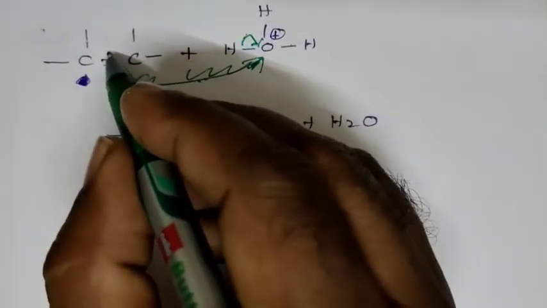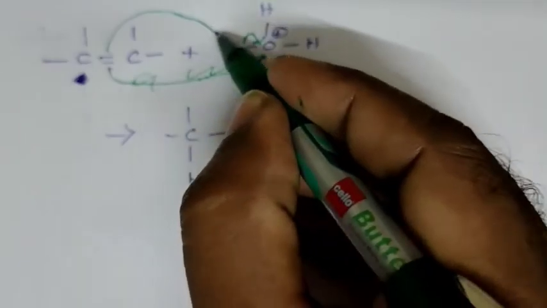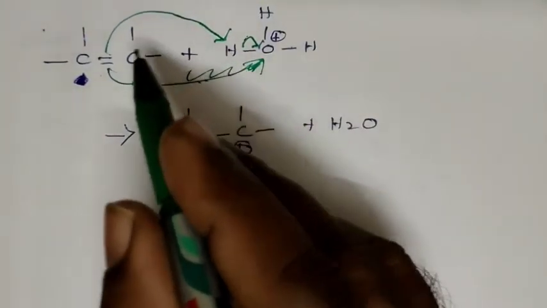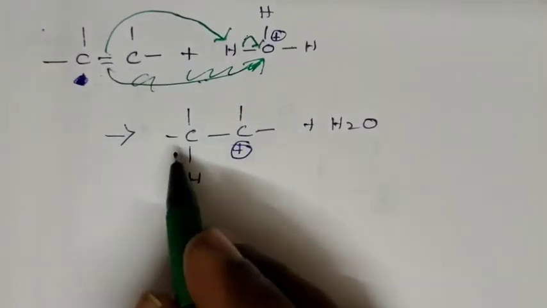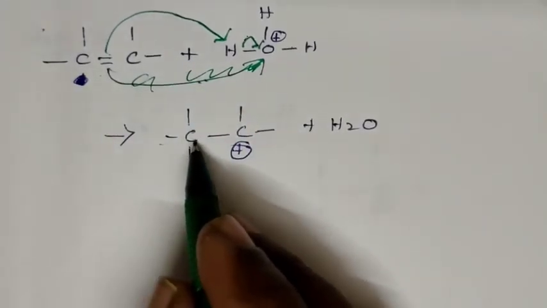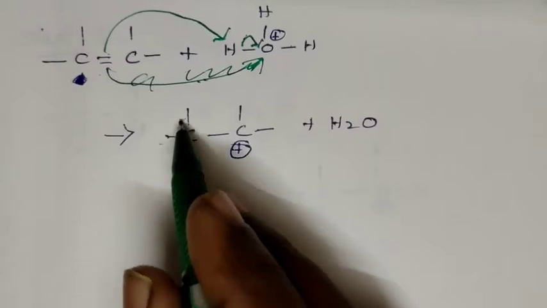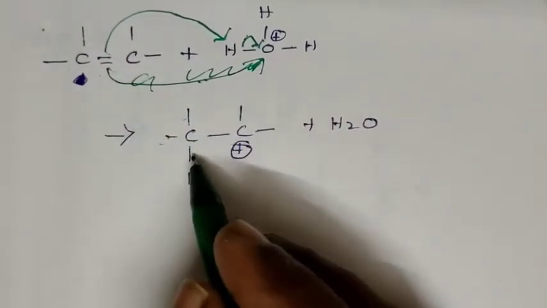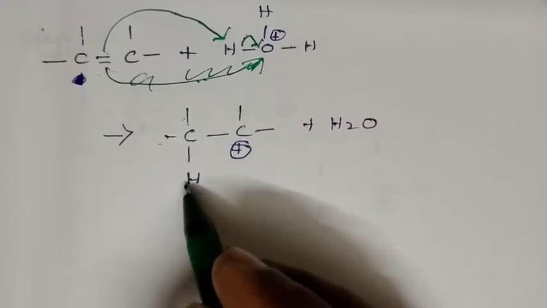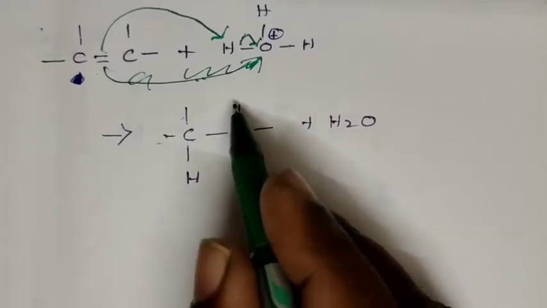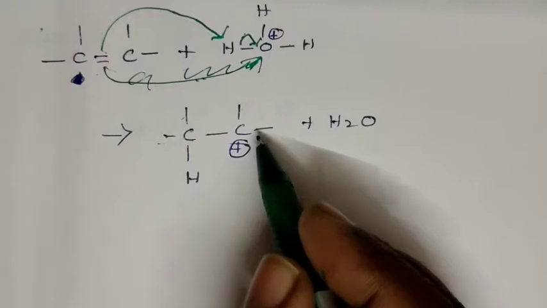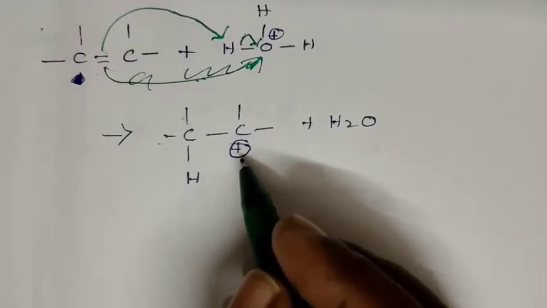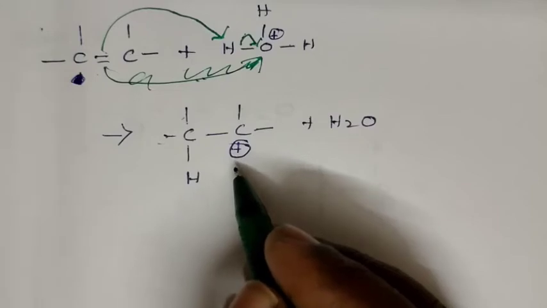So the alkene donates its pair of electrons to hydrogen, so that hydrogen adds with the alkene. The double bond becomes a single bond and the hydrogen adds here. For the other carbon, there is no change in its bond, so now it will have a positive charge. That is, it is converted into a carbocation.